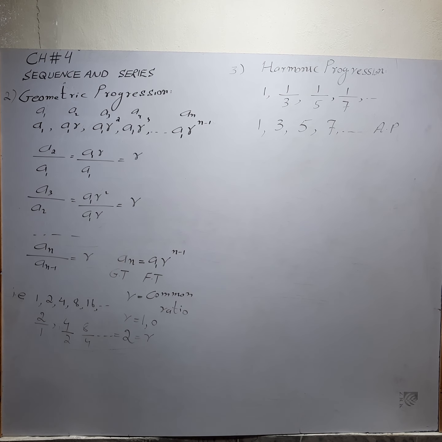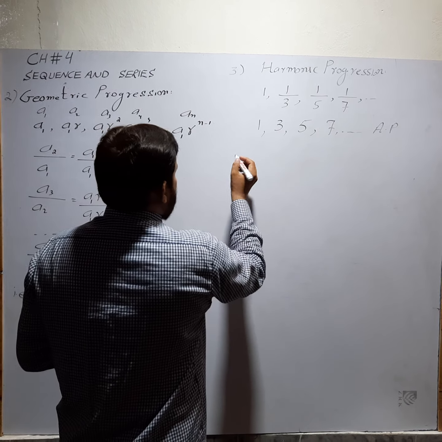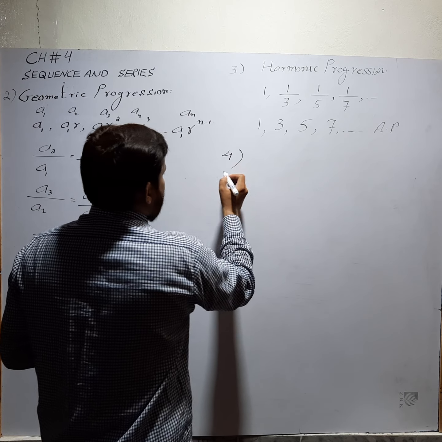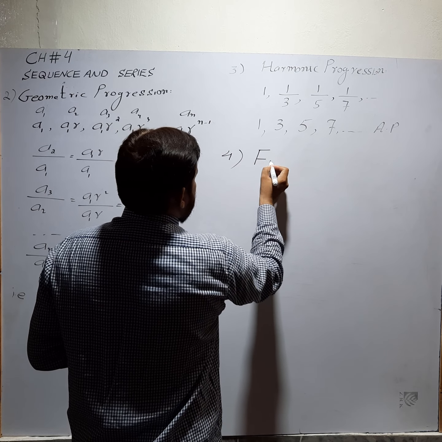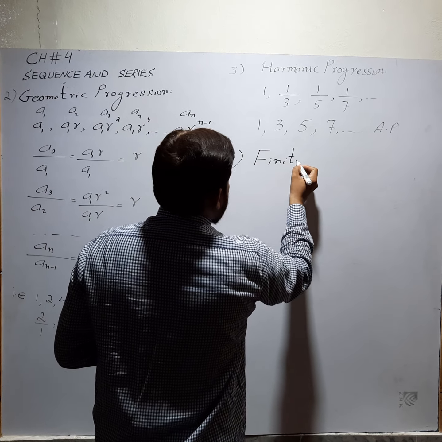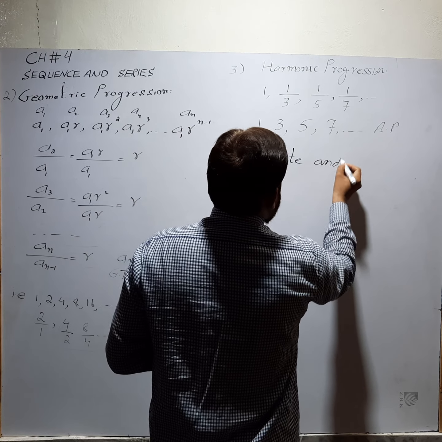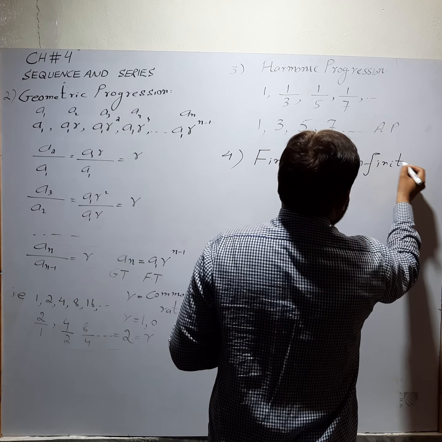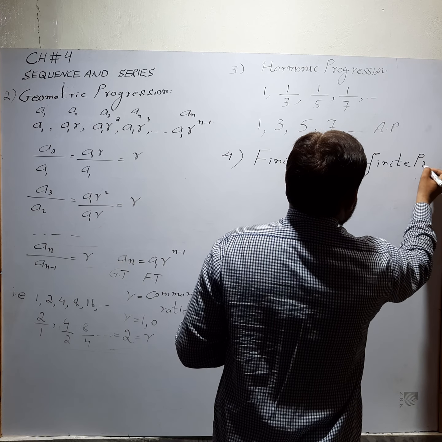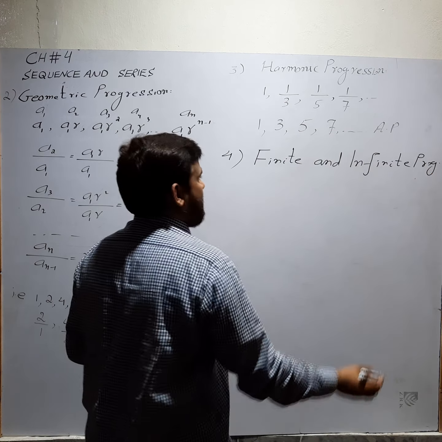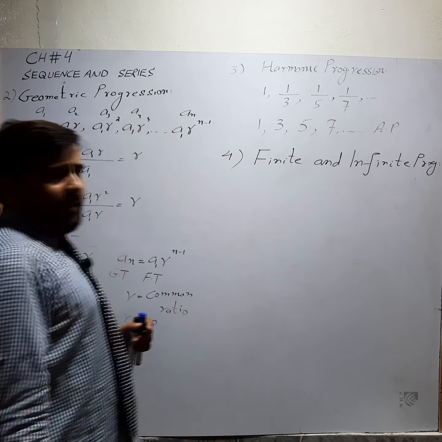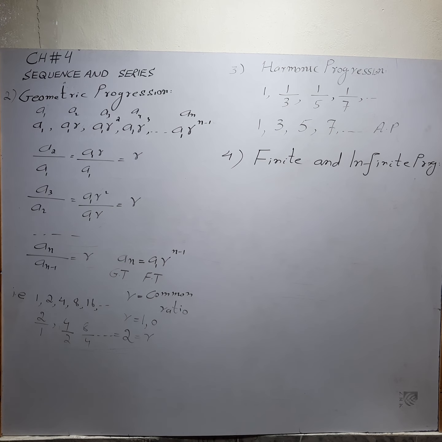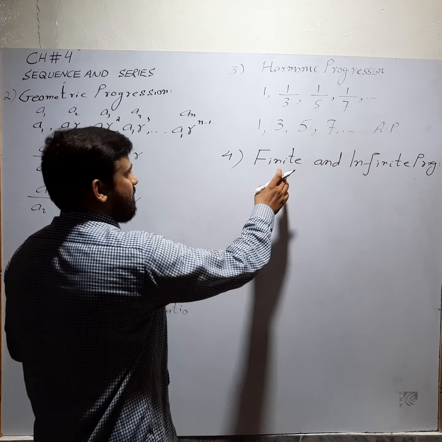There is another type of progression or sequence, also called finite and infinite sequence. Finite means if the first and the last term of a sequence are known, this is called a finite sequence.